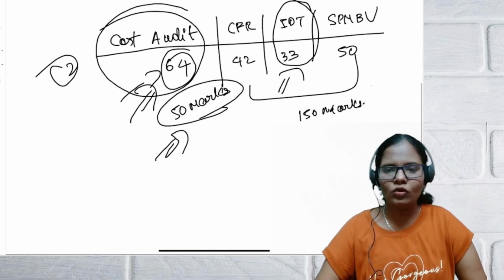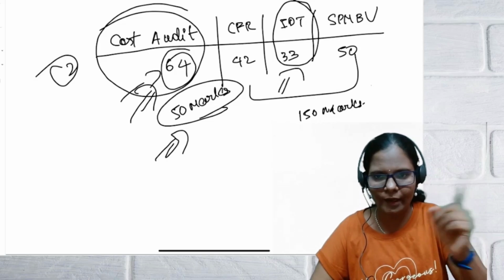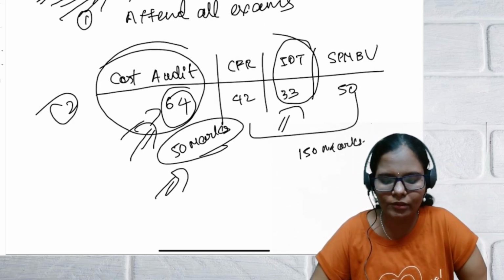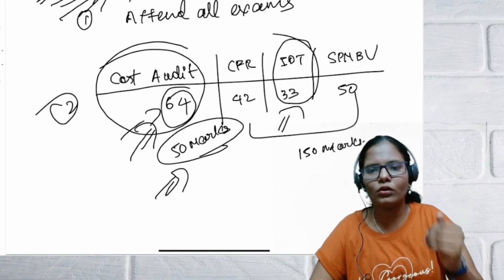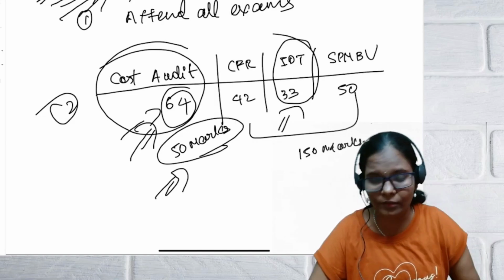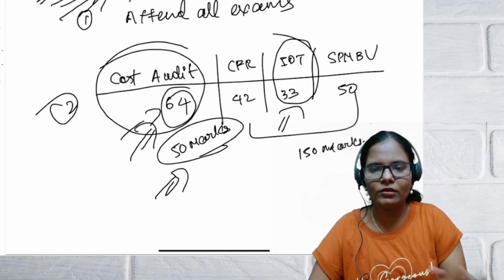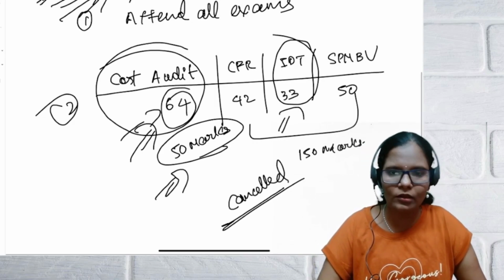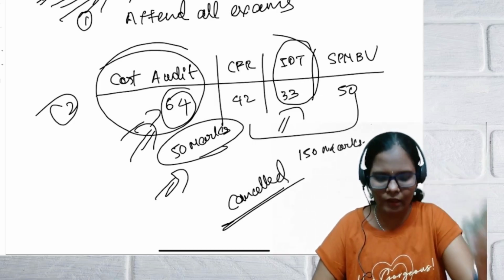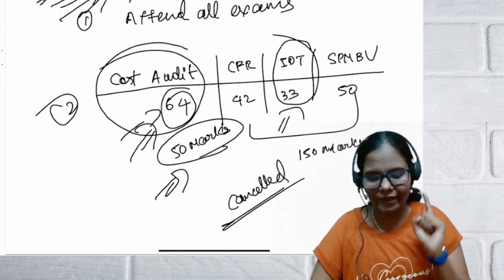And then how to claim exemption? The simple process is that you should not go to the examination for that exempted paper. In this case you got exemption in Cost Audit with 64, right? If you decide to claim exemption, then in the upcoming June 2025 examination you should not appear for that paper, guys. If you appear in the examination, then your exemption will be cancelled. If you attended the exam, your exemption will be cancelled. You cannot carry forward that exemption for upcoming examinations. So you should not attend the examination on that exemption paper.